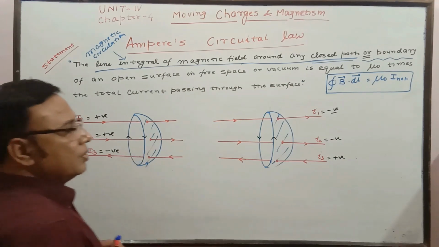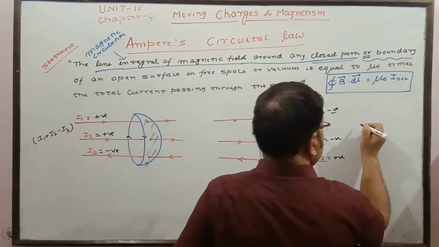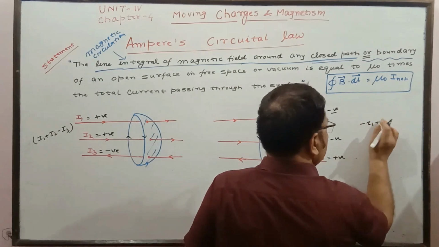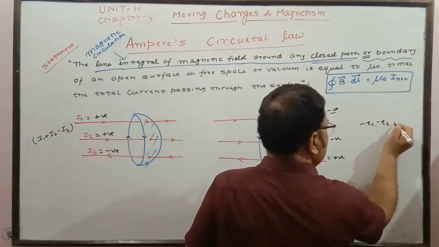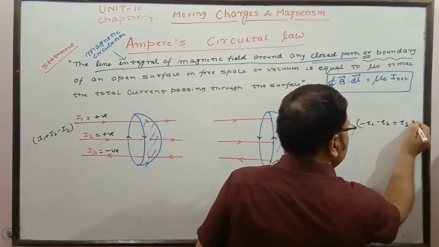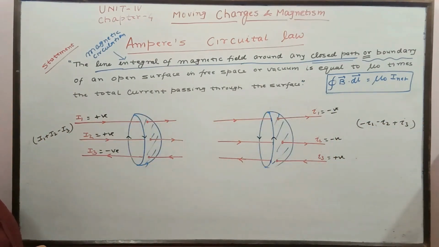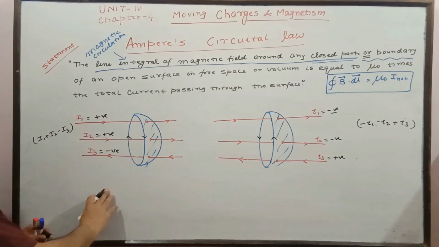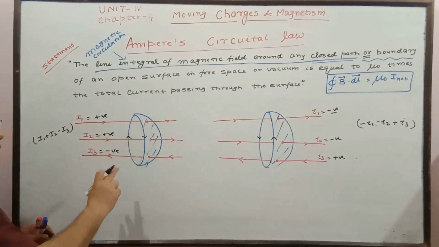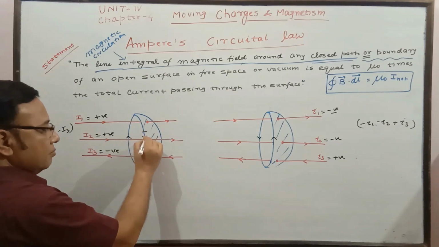And in this case, what do we have? Net current is minus I1 minus I2 plus I3. So we see the net current is opposite in sign due to the direction of traversal being opposite. The direction of traversal is actually the direction of dl.